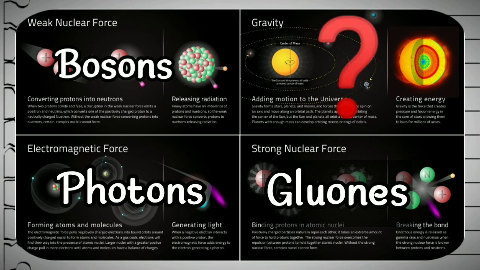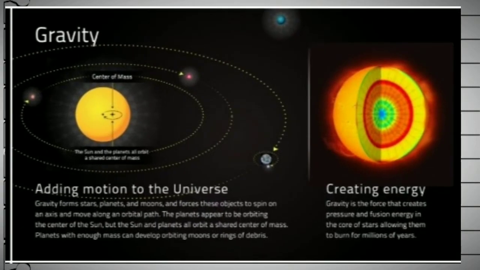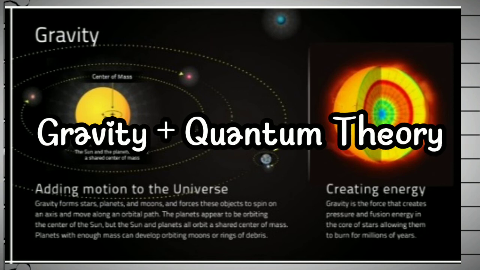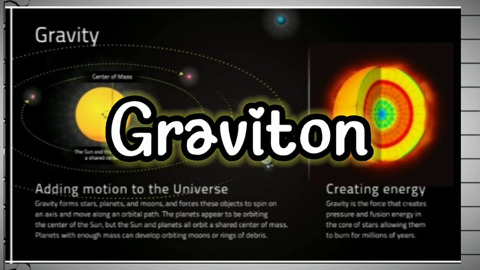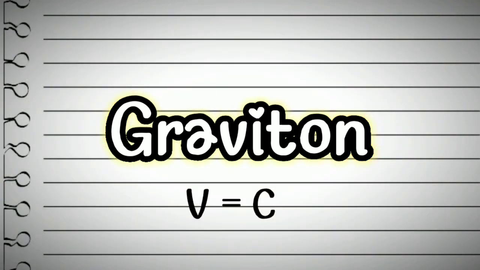Then physicists hypothesized that if the other three fundamental forces have a corresponding quantum theory, then there must be a particle behind gravity too. In an attempt to relate gravity with quantum theory, physicists came up with a hypothetical particle known as the graviton. The graviton is said to be a massless particle that travels at the speed of light. The graviton remains hypothetical, however, because at the moment it's impossible to detect, because at normal scale the gravitational force is negligible. So this particle has not been found yet.